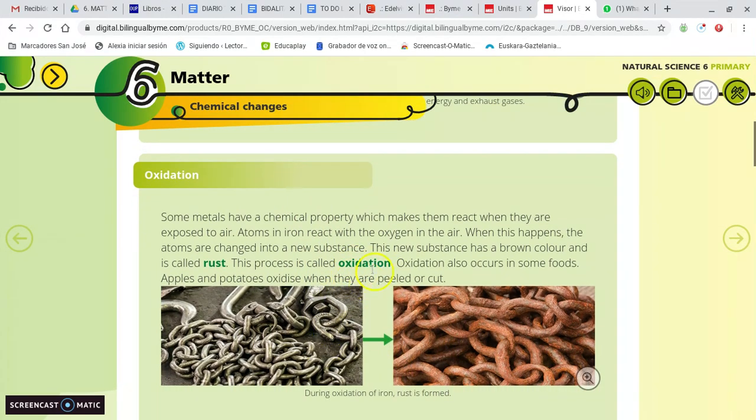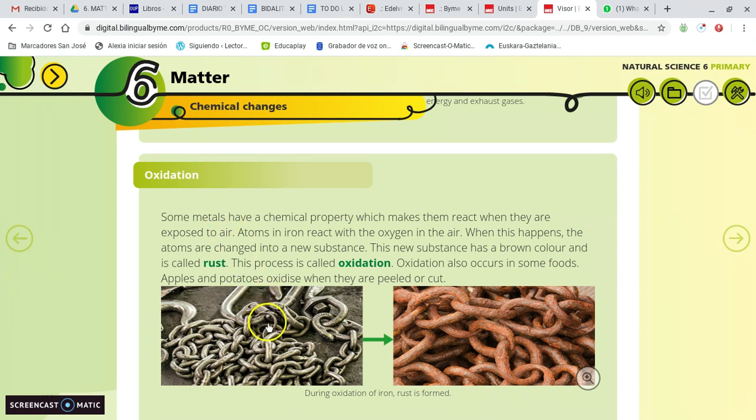And in the oxidation process, we get a new substance that is called rust. The rust is this brown substance that is on the iron. If the iron is outside in contact with the oxygen that is in the air, we have a chemical change, a chemical reaction called oxidation, right?